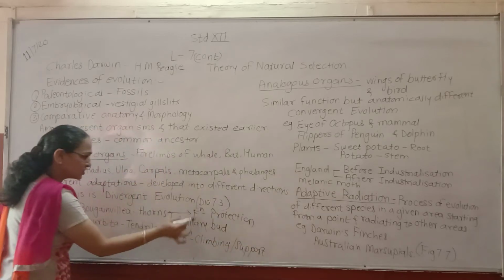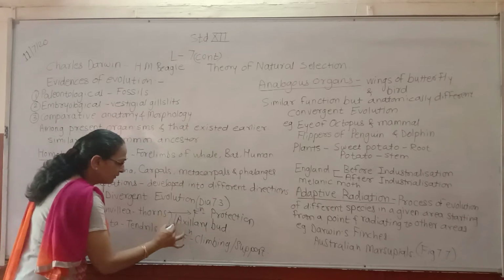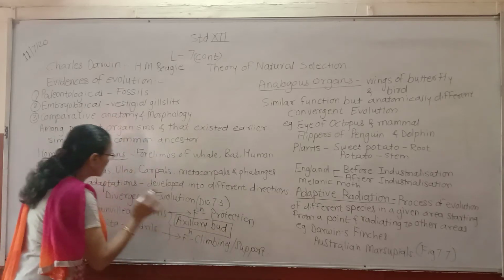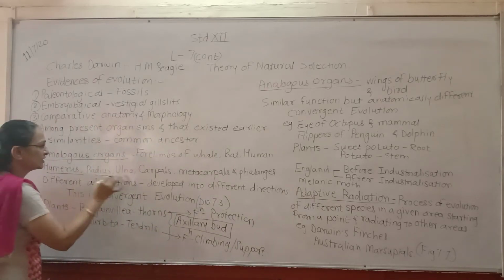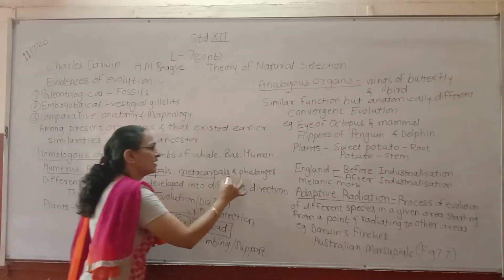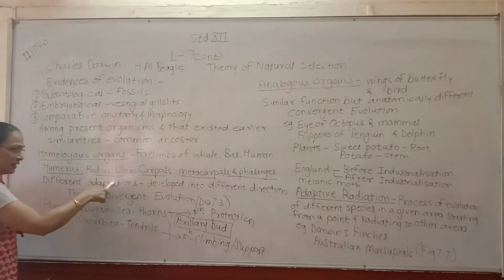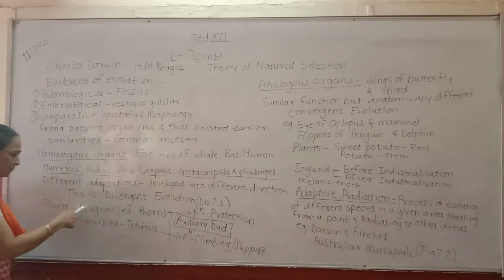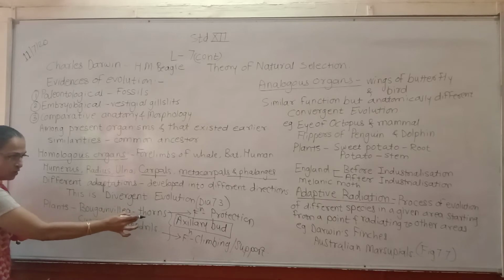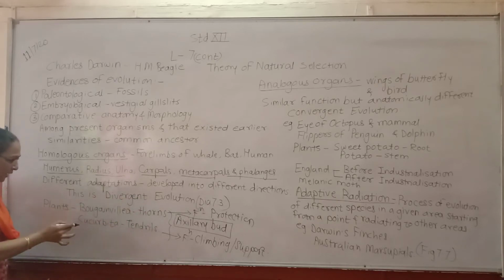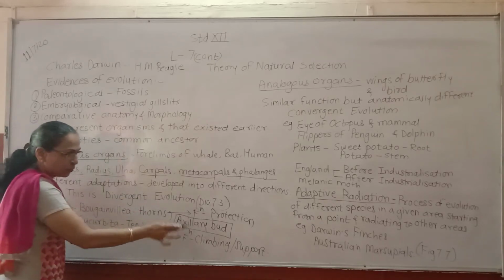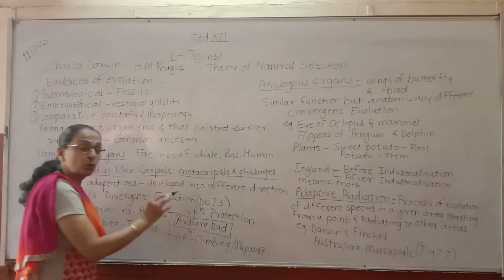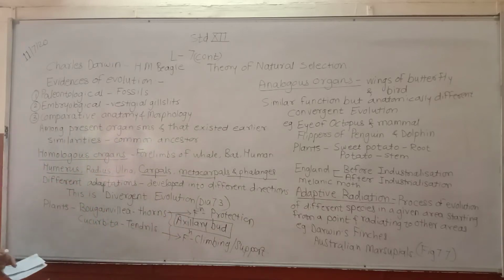So though the functions are different, they develop from the same structure as it is here. All these structures are the same but are adapted to different functions. In the same way in plants, we can say bougainvillea has thorns for protection and cucurbita has tendrils for climbing or support, but both of them develop from the same structure, that is axillary buds.